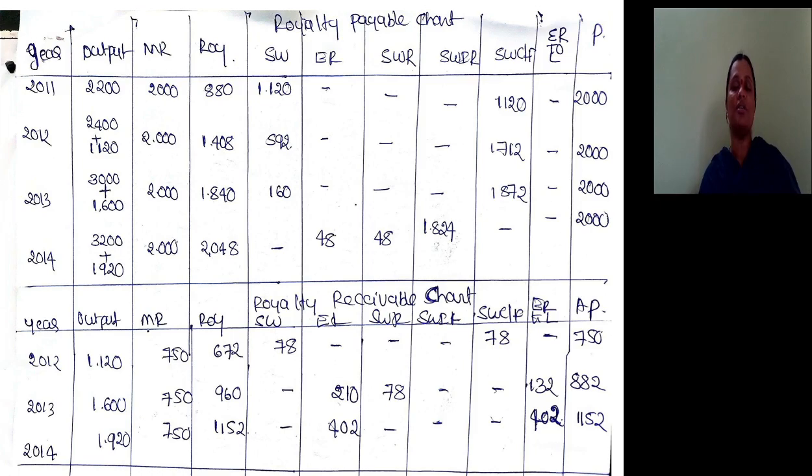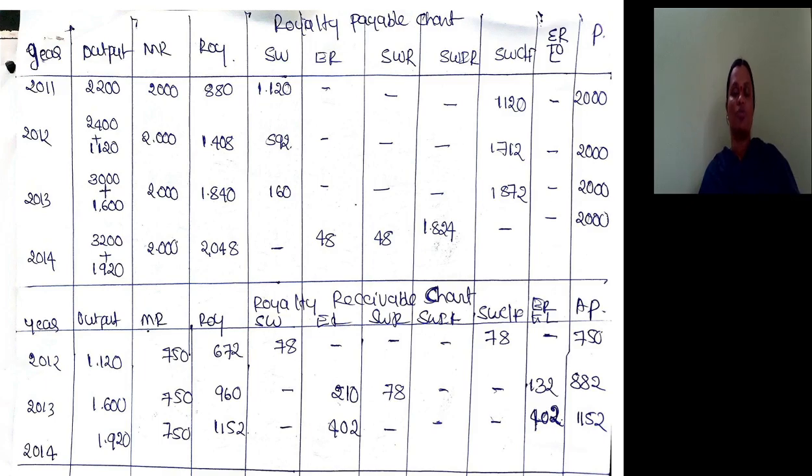So this is the last year for recoupment of short working, because as per the main lease, short working can be recouped for the first 4 years. Fourth year is the last year. So short working recouped is equal to the excess, that is 48. Excess is not enough to recoup the entire short working of 1872. So the remaining, that is 1872 minus 48, that is 1824, is carried forward to profit and loss account, so that we are closing the short working recoverable account in the books of lessor. So amount payable is equal to minimum rent because the excess is fully used to recoup short working.